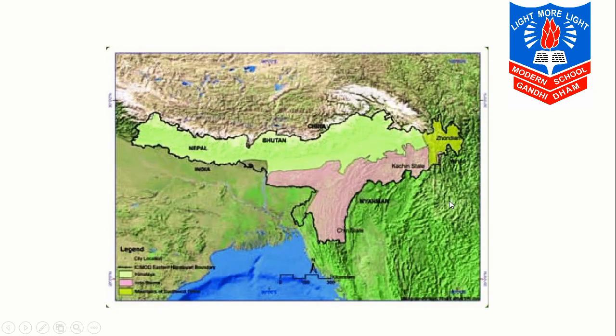Now we will come to the second part of it, the Eastern Himalayas. First we have studied the Northern Himalayas, towards the northwest. Now we will study the Eastern Himalayas.